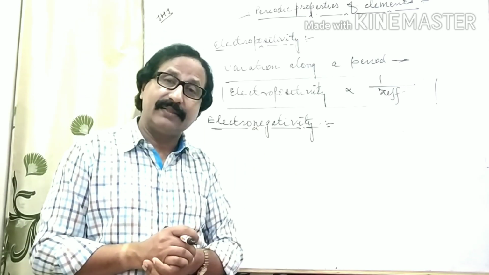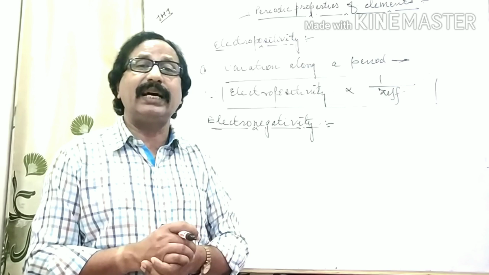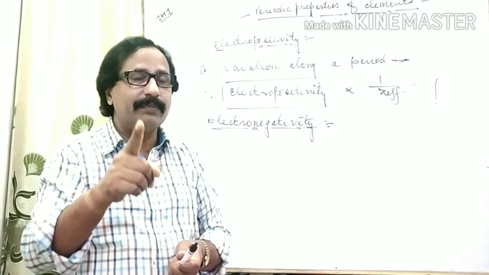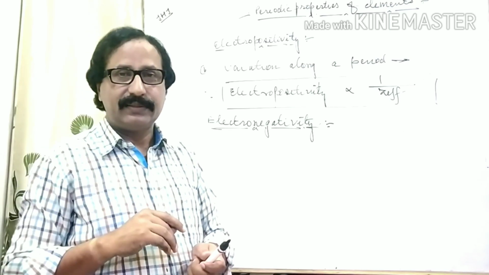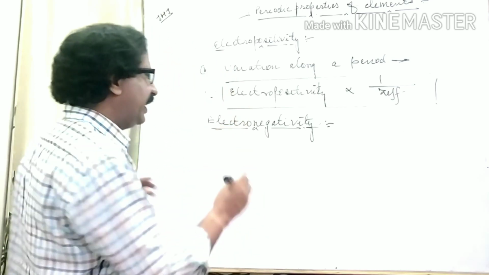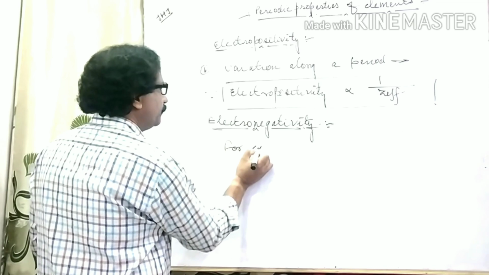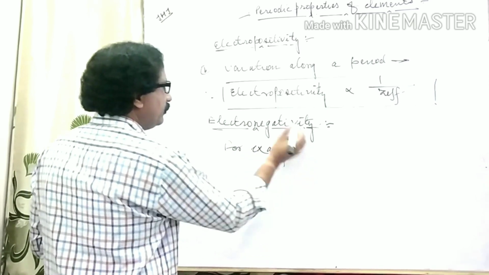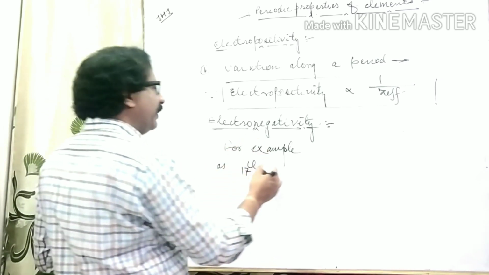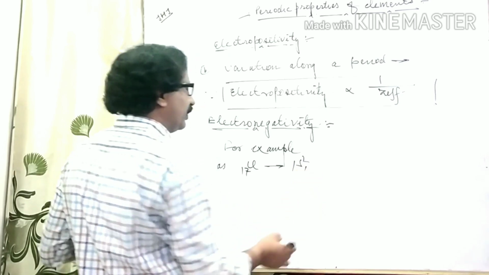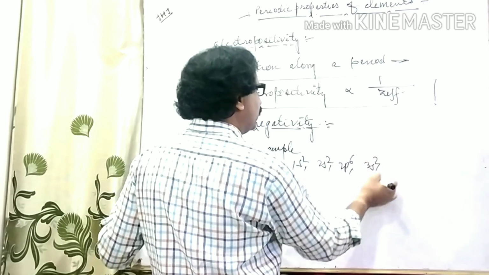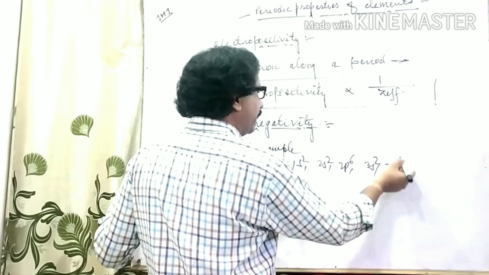Means those elements which have the character of electronegativity are definitely counted under non-metallic elements, having non-metallic character. For example, Cl having atomic number 17 has electronic configuration 1s2, 2s2, 2p6, 3s2, 3p5.